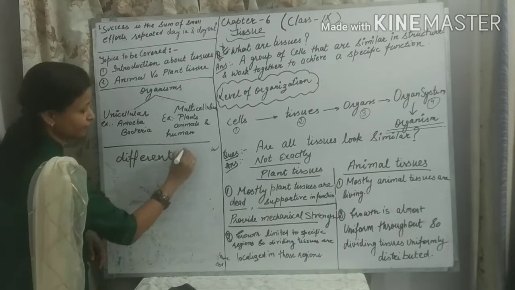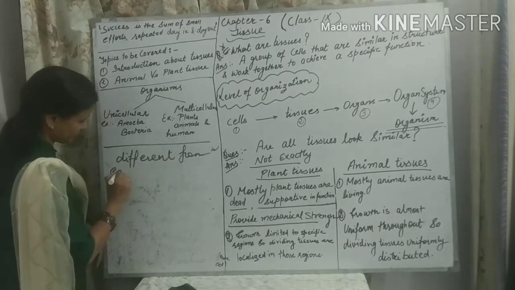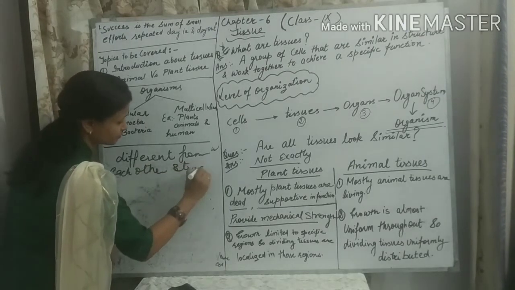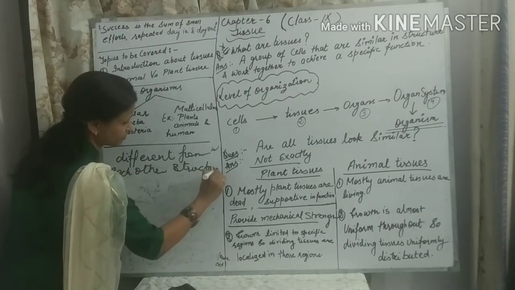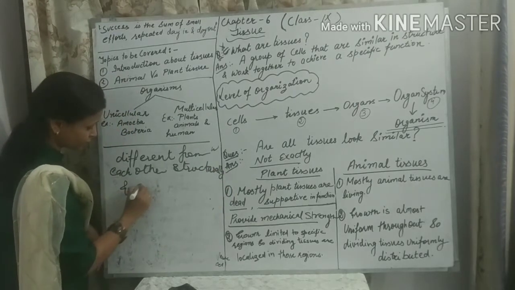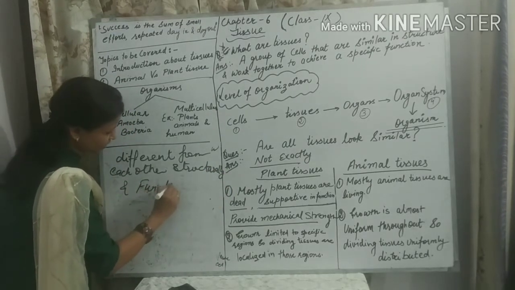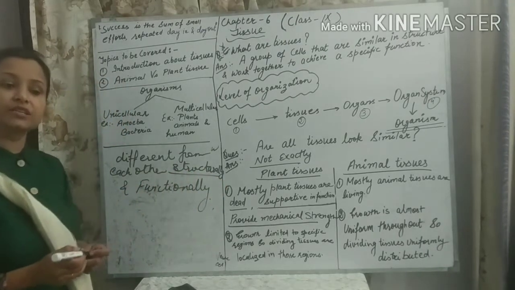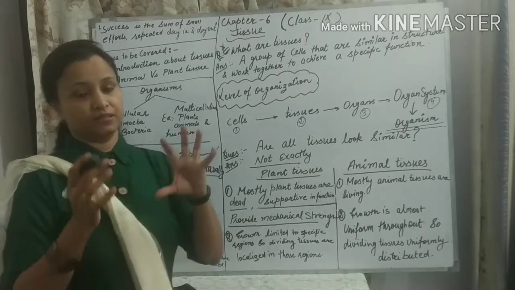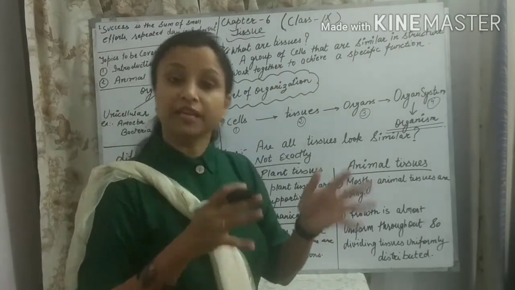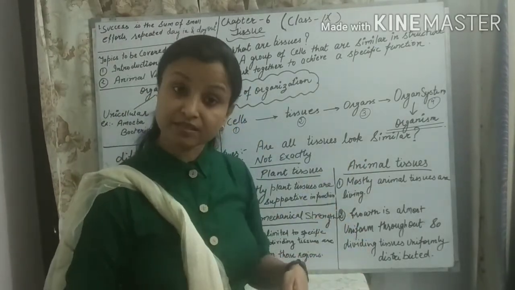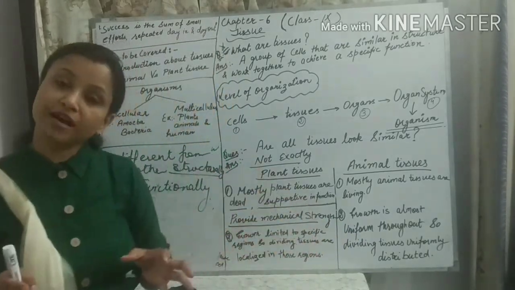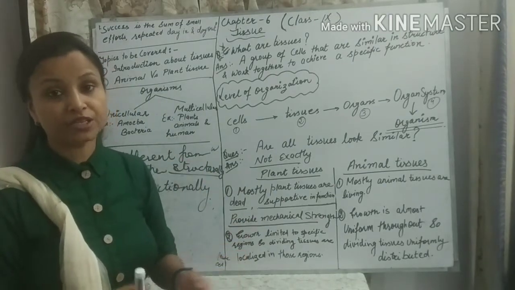Tissues are different from each other structurally and functionally. What does it mean, students? How do they differ from each other structurally? Because their cells are different from each other in their structure. We have discussed now, plant cell and animal cell, both structures are different. So the tissues of plants and animals also differ from each other structurally.